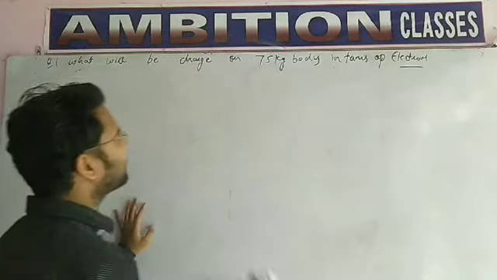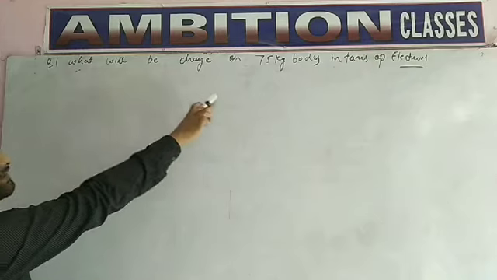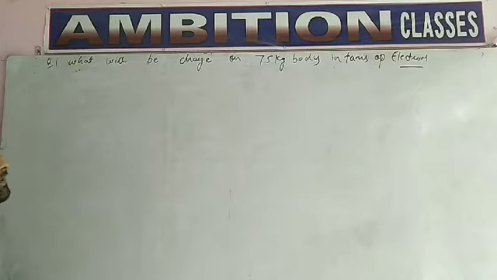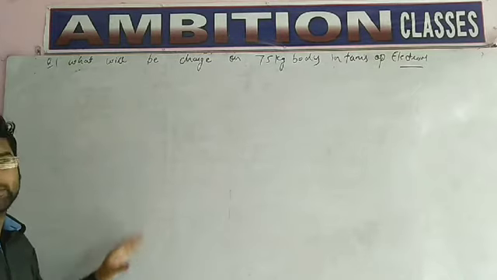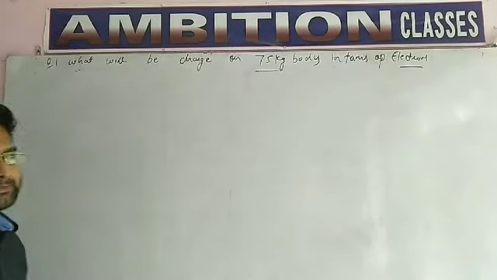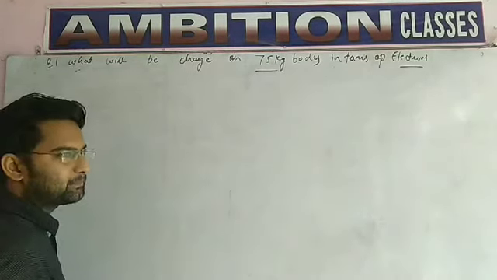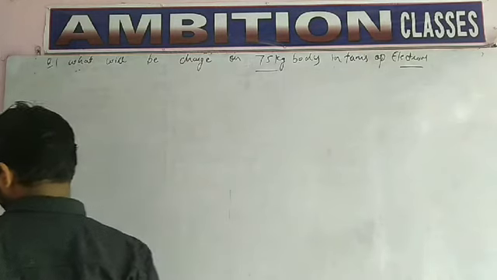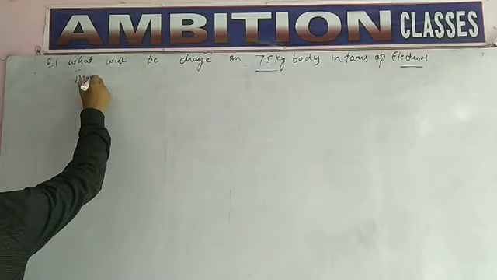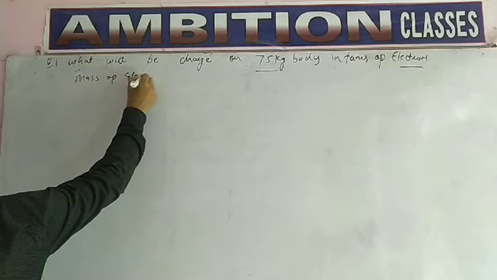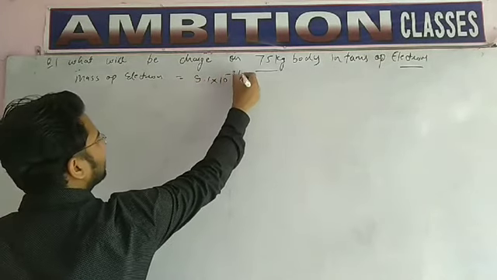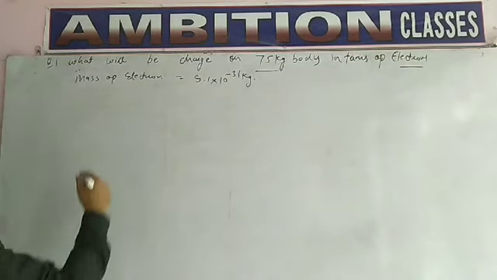Dear students, we have a question. What will be the charge on a 75 kg body in terms of electrons? We have to find the total charge on a body. Okay, students. So we are given a body of 75 kg. Firstly we have to find the number of electrons. You all know the mass of an electron equals 9.1 into 10 power minus 31 kg.